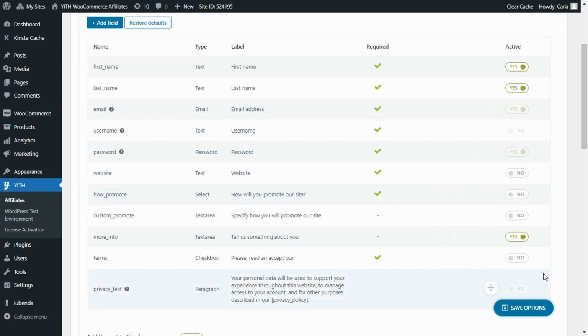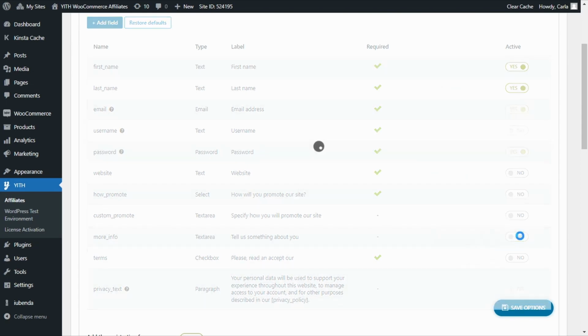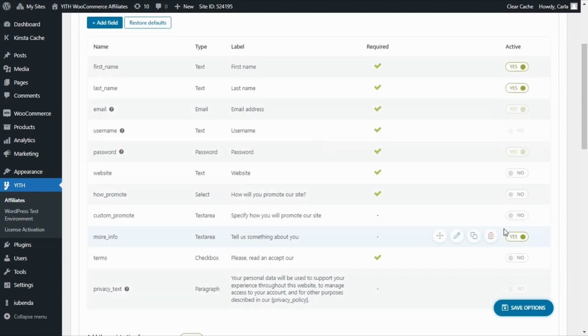So maybe you created a field that you thought was necessary, but you just decided it wasn't anymore, or you don't want that information anymore. You can simply check this as a no, but let's keep that as it was. And you'll see that there are some fields that you cannot modify. Some fields are protected, okay? So you cannot modify the name, whether they are required or not, and whether they are active or not on the form. So first thing we're going to do is see how we can create a new field.